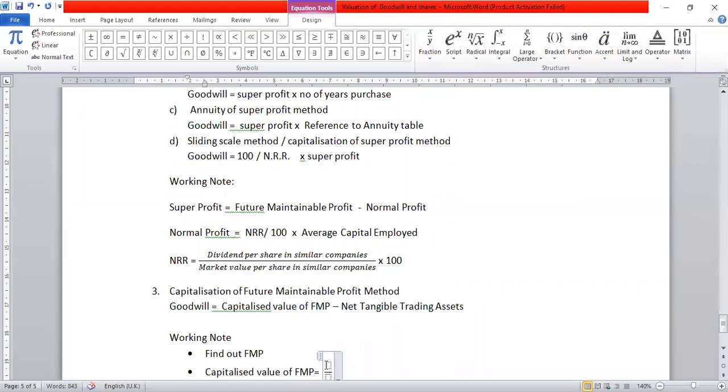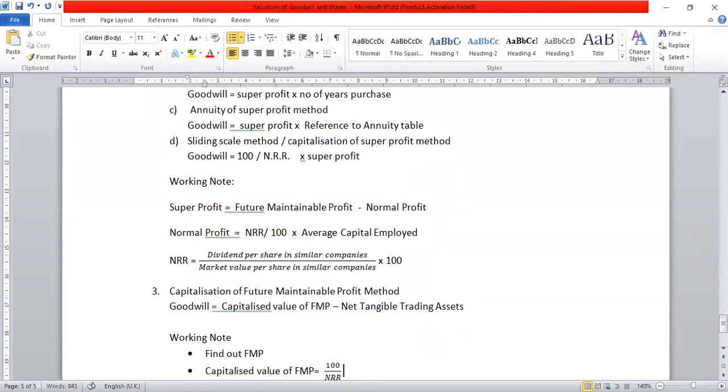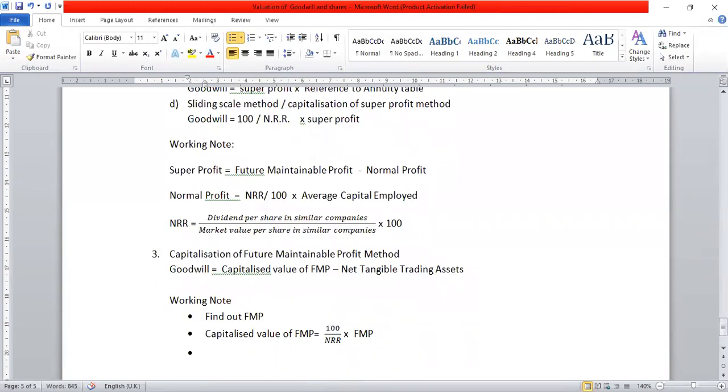Capitalized value of FMP equal to 100 upon NRR, normal rate of return, into FMP.